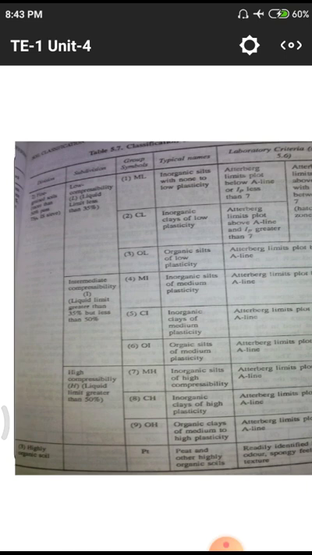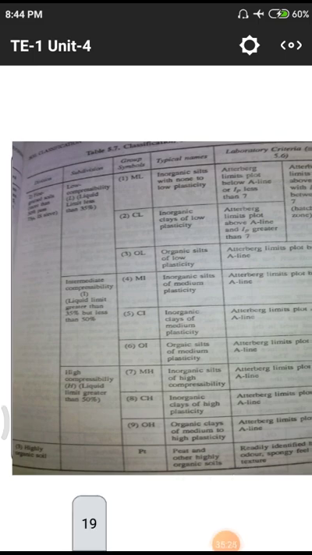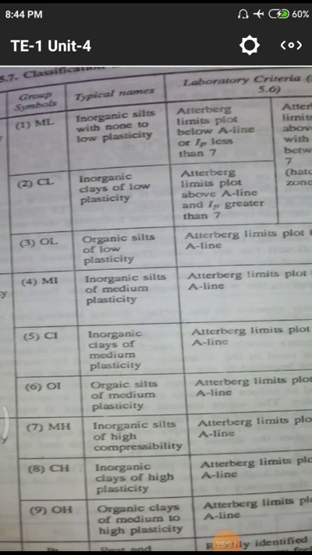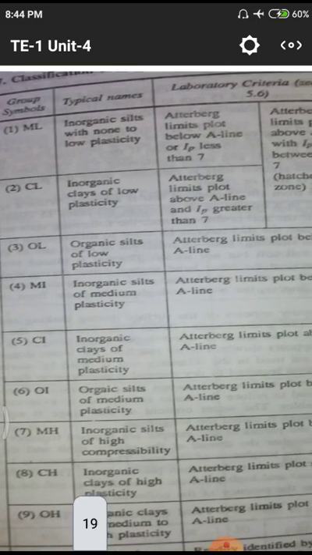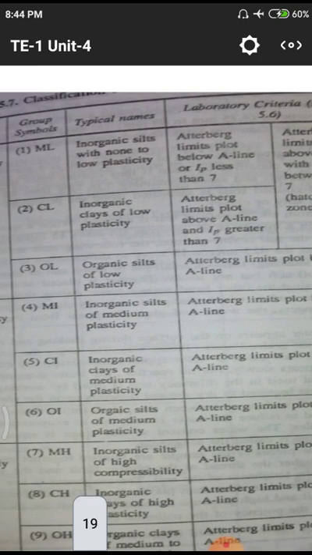Next, as we previously discussed, medium, coarse and organic matter, high compressibility organic and PT matters. First we have ML, CL and OL. What is ML? Inorganic silts with low plasticity.